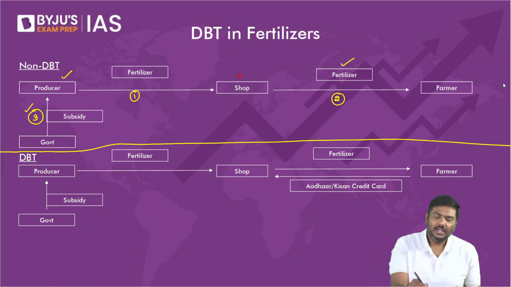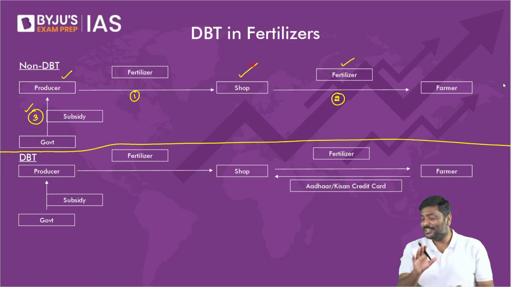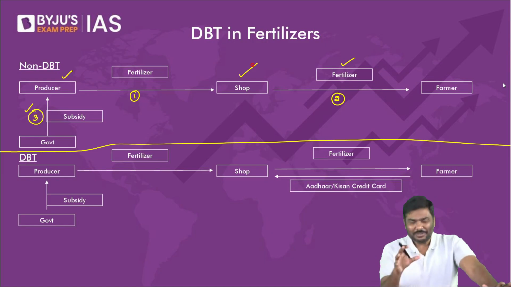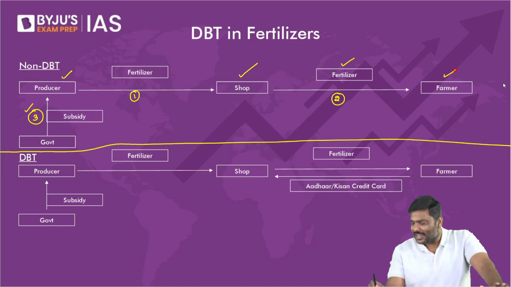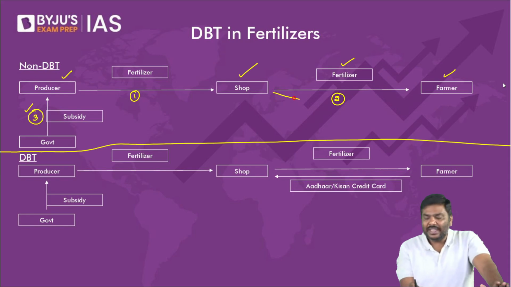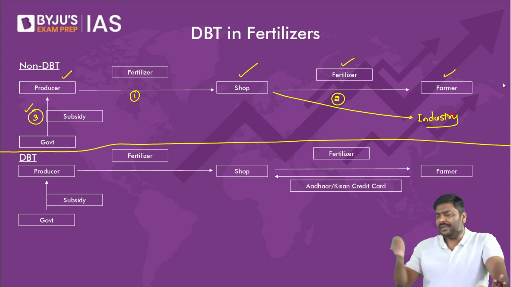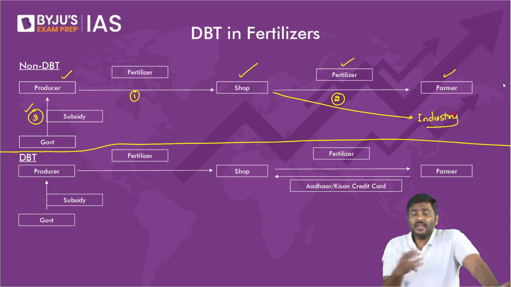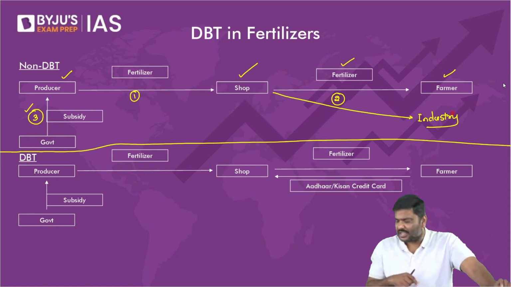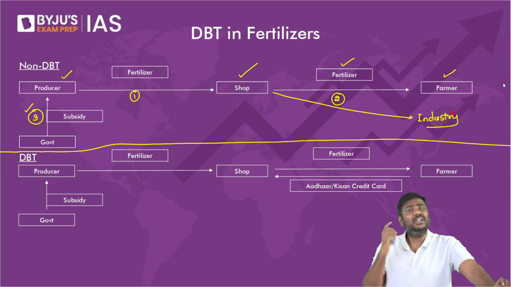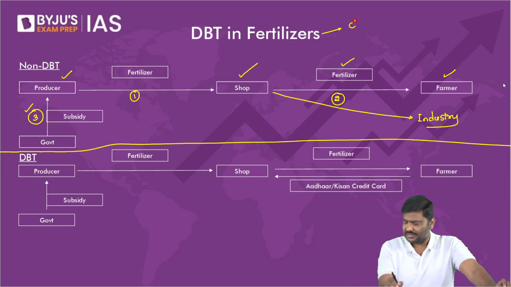There is no way to find out. Some of you are saying yes. No way. Why? What if I'm the shopkeeper, hypothetically? Rather than selling it to the farmer, I will divert this to, let's say, an industry. Is the possibility there or not? I will simply divert it to a particular company or industry. Sir, why? Why will industries use fertilizers?